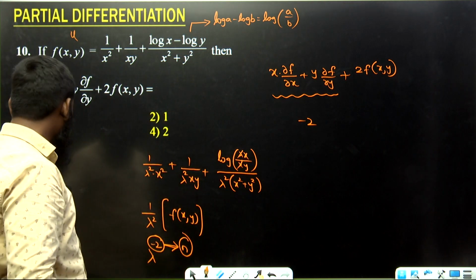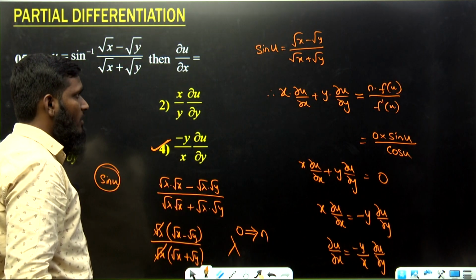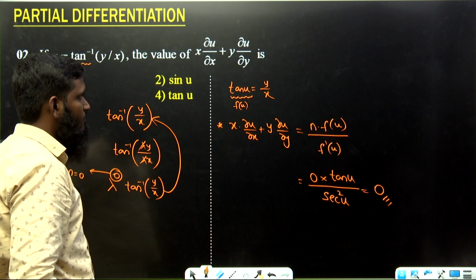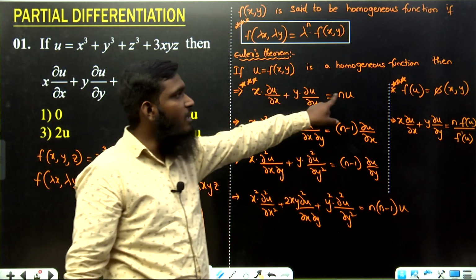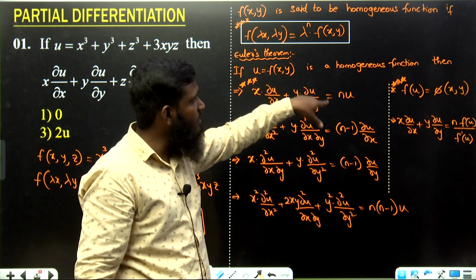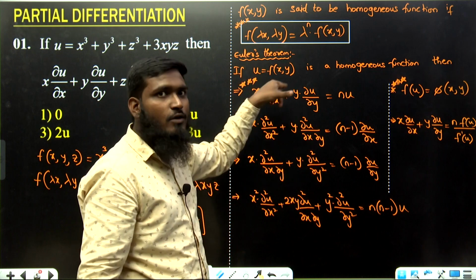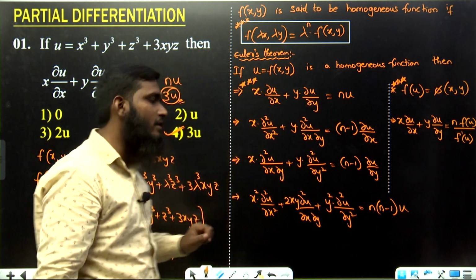Okay. How have we written the formula now? We have written one formula over here. What is the formula we are having? See this part. Nu we have taken. Why have we written Nu? Because u is equal to Nu. Z is equal to Nz. Understood? F is equal to Nf. Okay, like that we have to write.